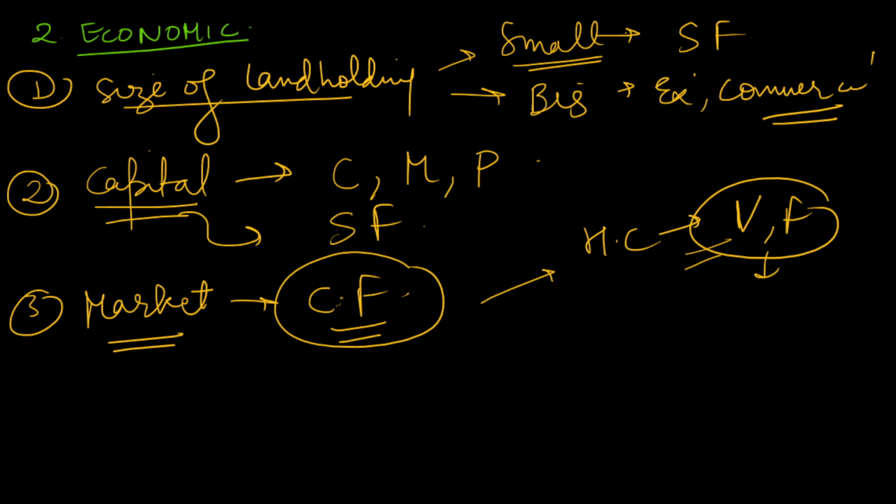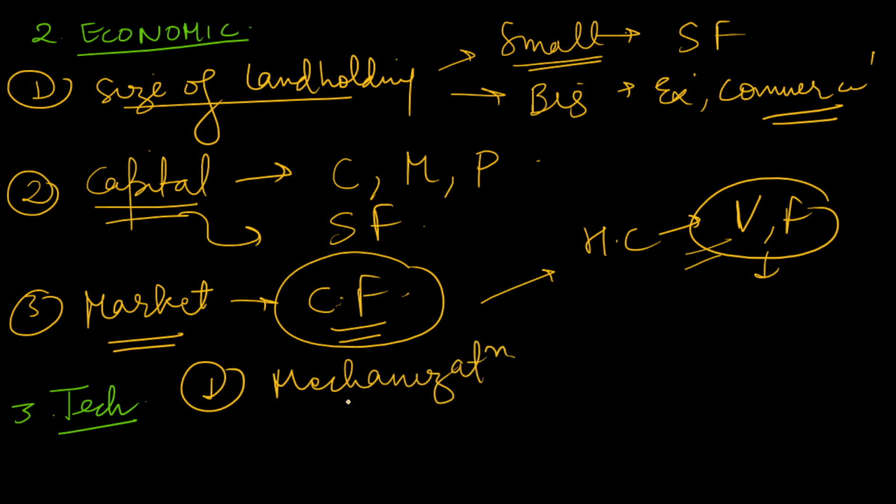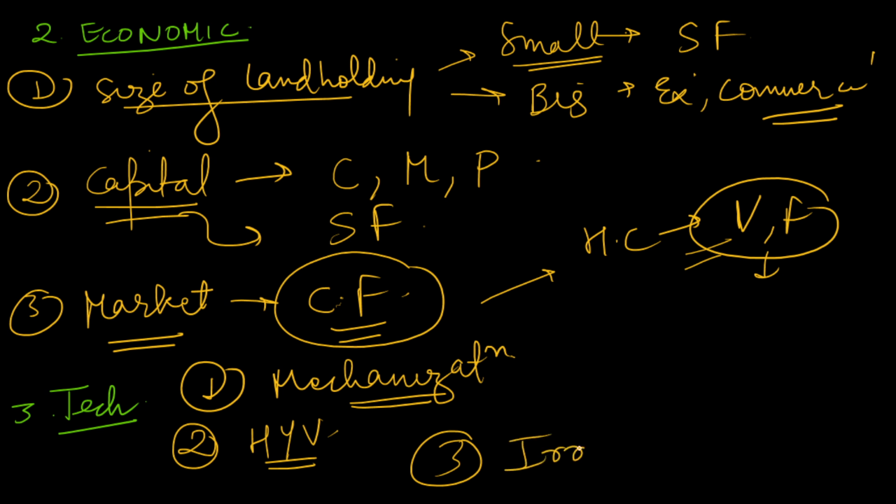Similarly, we have technological factors also. In tech factors, first of all, you can mention mechanization. If tractors and harvesters are there, we can do commercial farming. Similarly, if HYV seeds are available, we can promote intensive farming. Same for irrigation facilities: if proper irrigation is there, we can do horticulture and commercial crops. So technology is also a major factor.